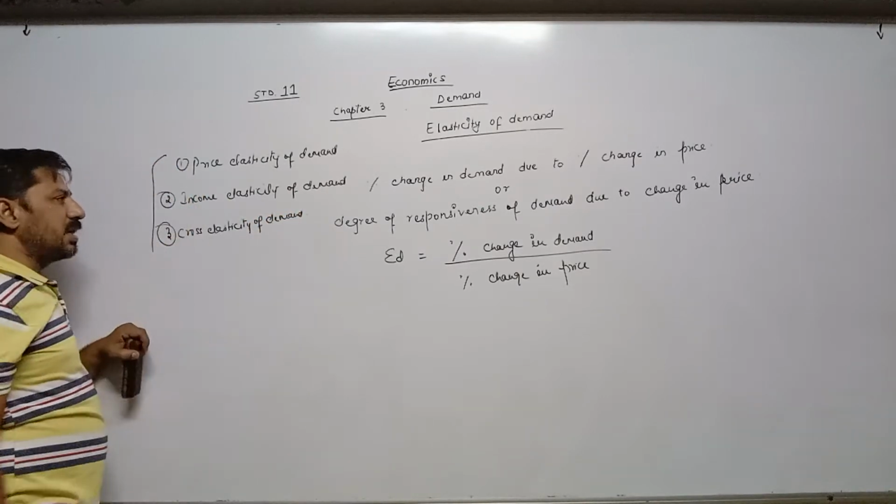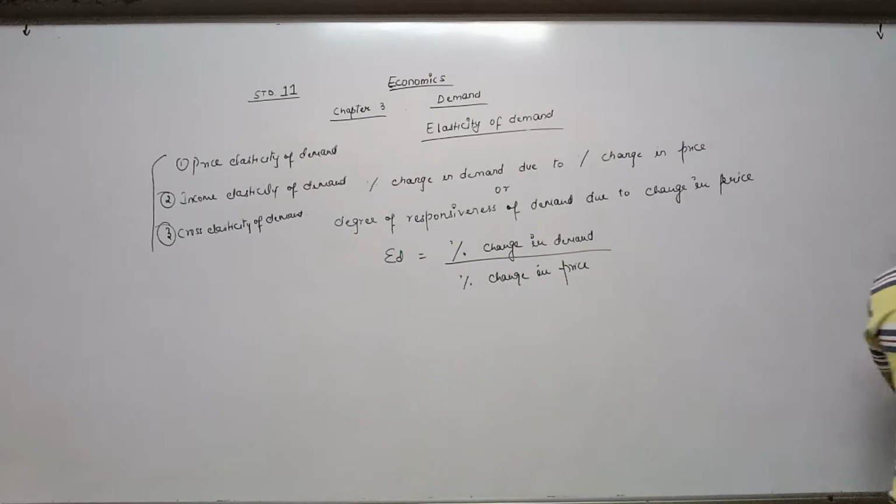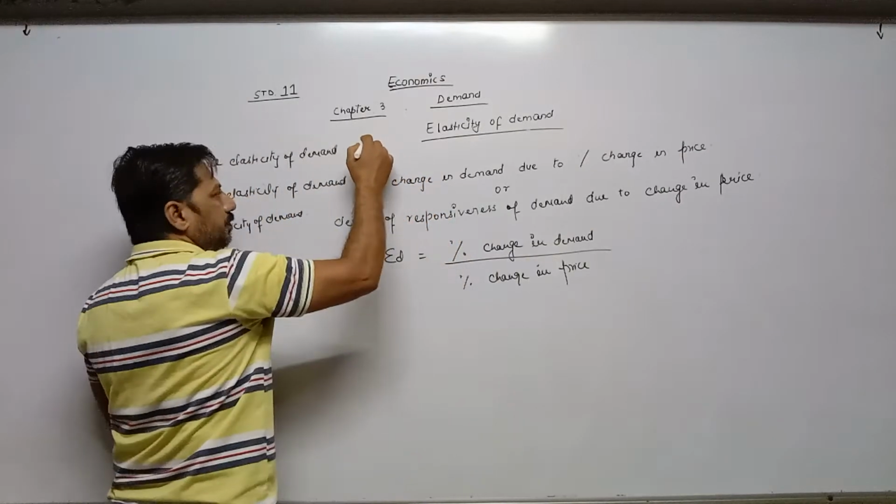In these, the first topic we are doing is price elasticity of demand.